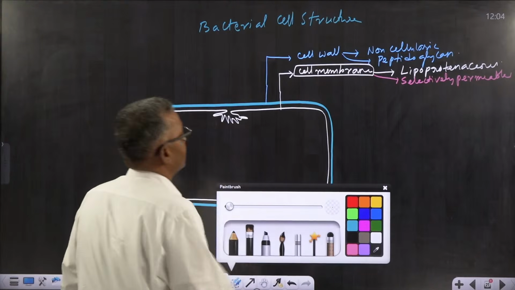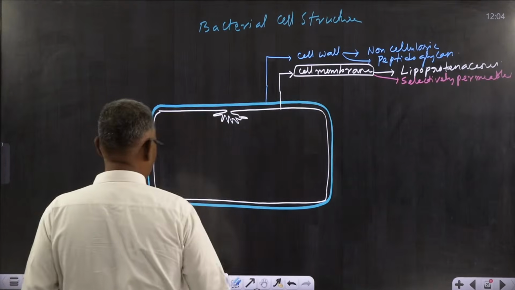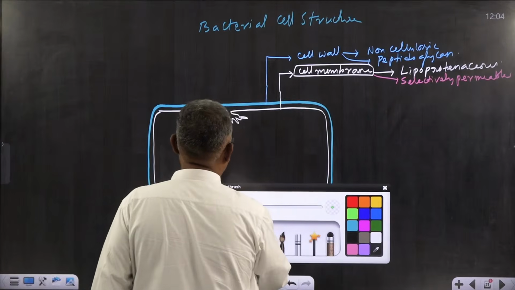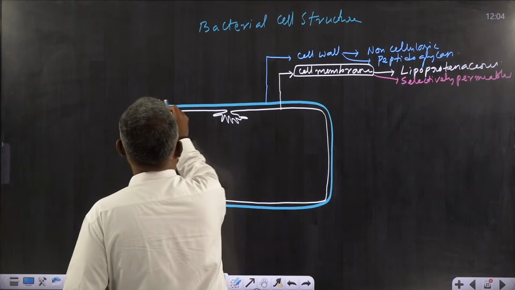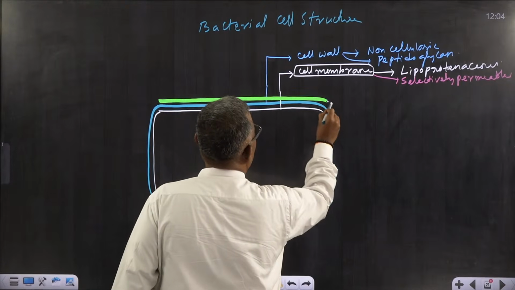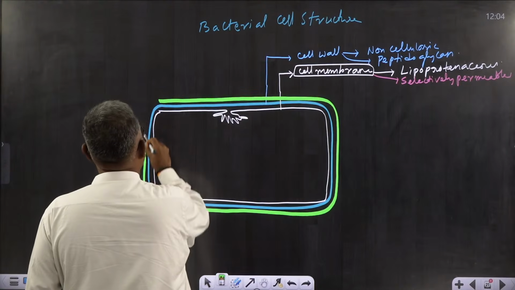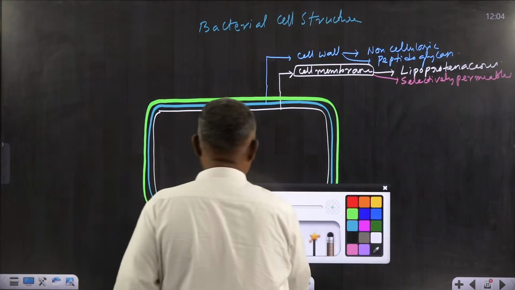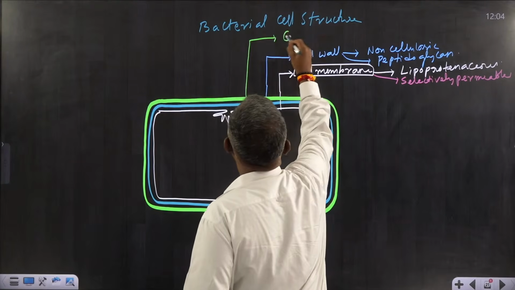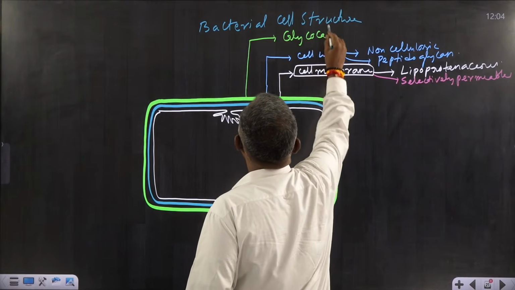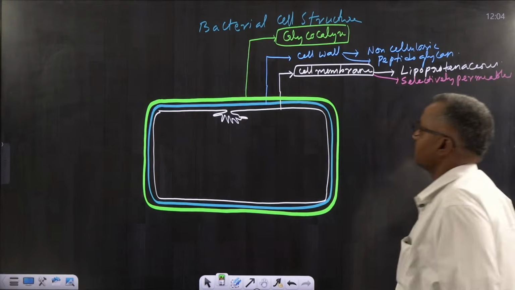Now, apart from this plasma membrane, just outside the plasma membrane, in some bacteria, not in all, in some bacteria, there is another layer which is called glycocalyx.